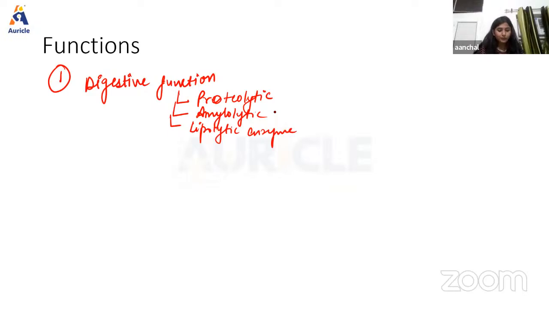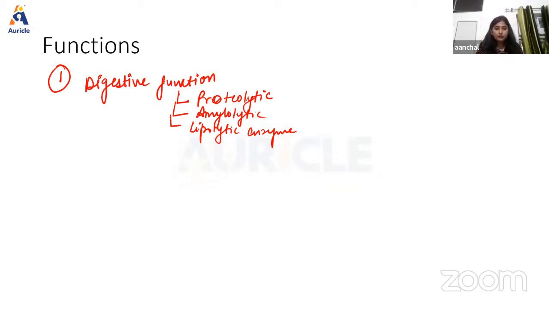So, proteolytic enzymes that are present in succus entericus are peptidases, and these peptidases convert peptides into amino acids. And as the name suggests, amylo, amylolytic enzymes are responsible for the digestion of carbohydrates. Okay. Then lipolytic enzymes, as the name suggests, lipo, are responsible for the digestion of lipids.